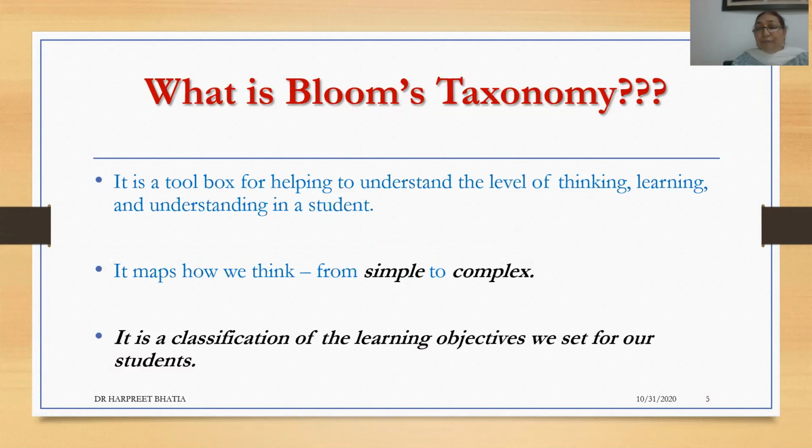It is with the help of Bloom's taxonomy that we can make our learning objectives clear. What is it that we plan in our course? What is it that we are planning to give or impart to the students? And what is it that we expect from the students at the end of the course? What should they have reached? What level of understanding and thinking should they have reached by the end of it? So Bloom's taxonomy is a very powerful tool which helps us to design our courses in the best way, which will impact the students the most.